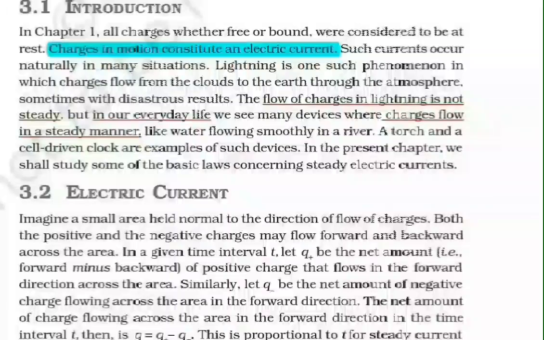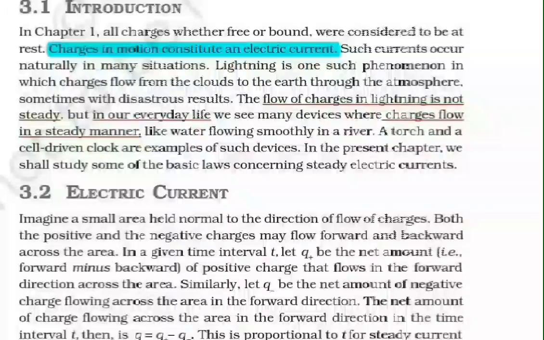Electric current. Imagine a small area held normal to the direction of flow of charges. Both the positive and the negative charges may flow forward and backward across the area. In a given time interval t, let +q be the net amount of positive charge that flows in the forward direction across the area.